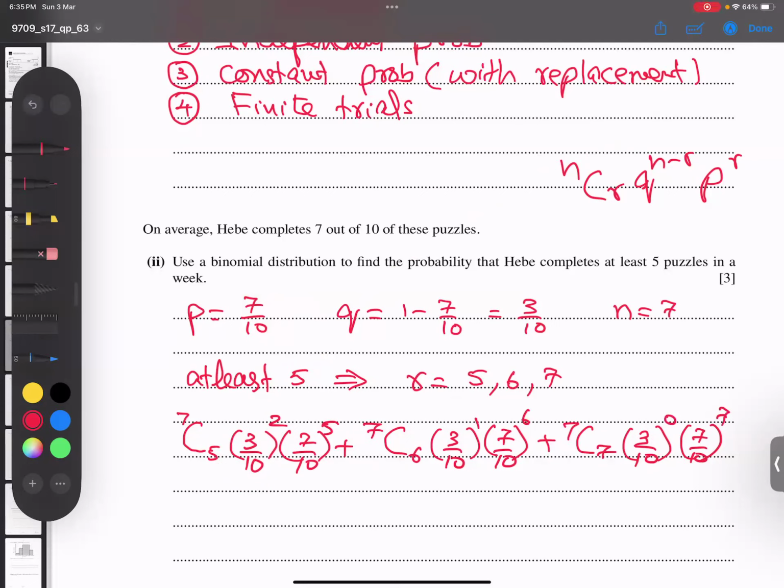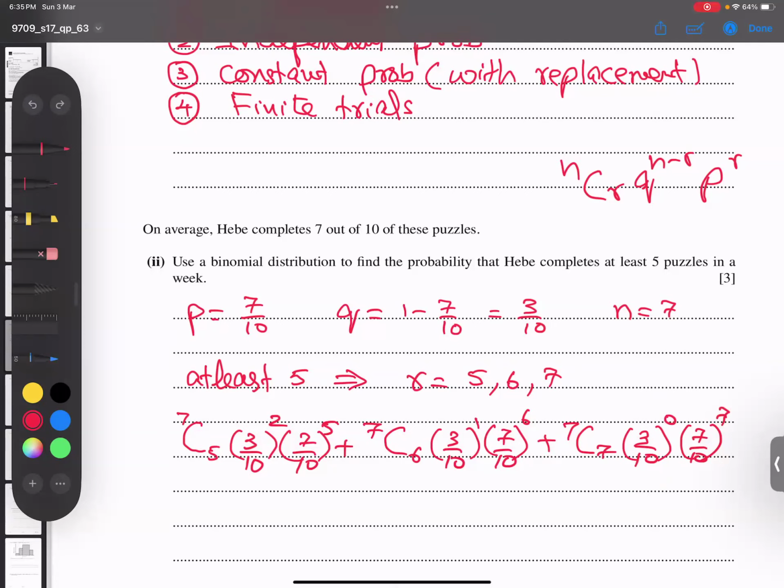Now students, I'm typing in the calculator: 7C5 times (3 divided by 10) squared times (7 divided by 10) to the power 5, plus 7 times (3 divided by 10) times (7 divided by 10) to the power 6. And you know 7C7 is 1, and anything to the power 0 is 1. Don't type this in the calculator. Directly type 7 divided by 10 to the power 7.